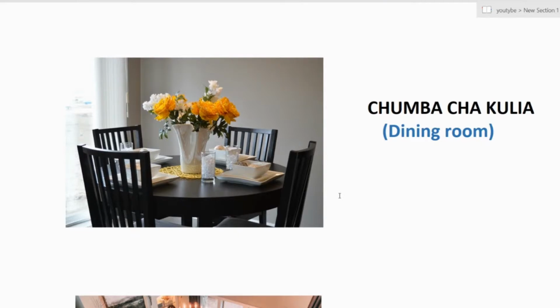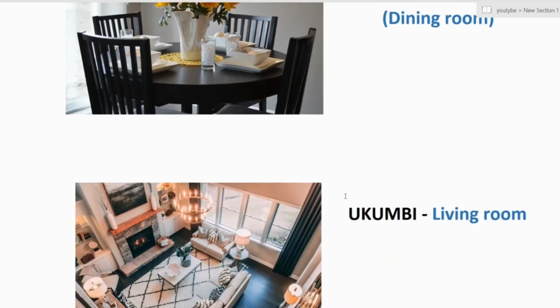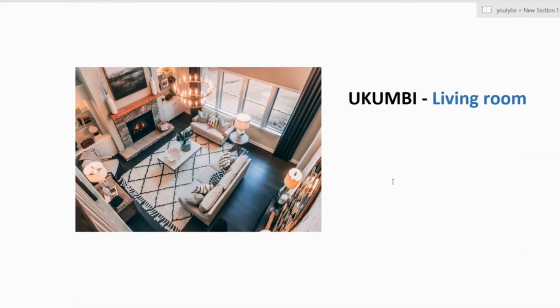Chumba cha kulia. It means a dining room. Chumba cha kulia, a dining room. Huu ni ukumbi. This is a living room. Ukumbi. Ukumbi means a living room.